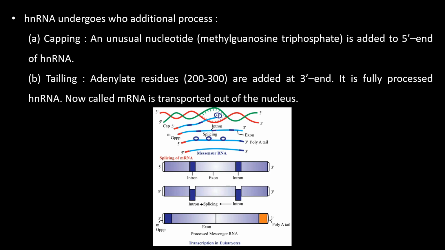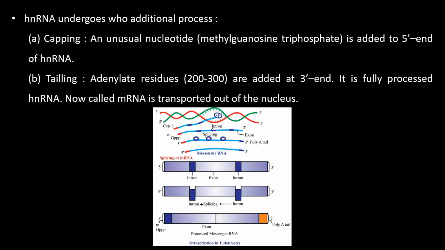And in the tailing process, adenylate residues, 200 to 300, are added at the 3' end. It is fully processed hnRNA. Now it is called messenger RNA and it is transported out of the nucleus.